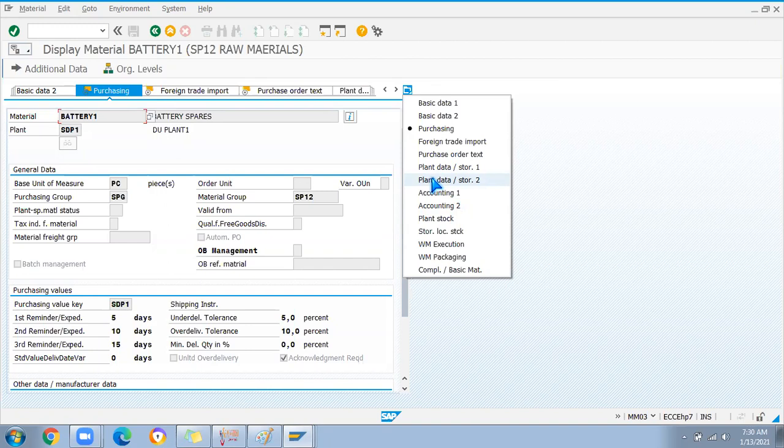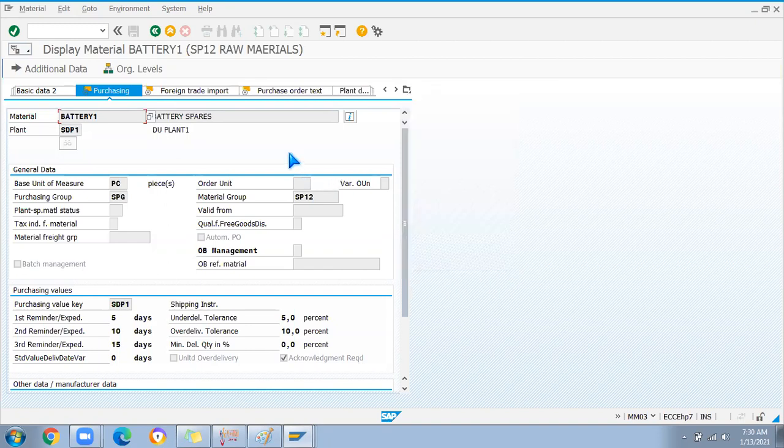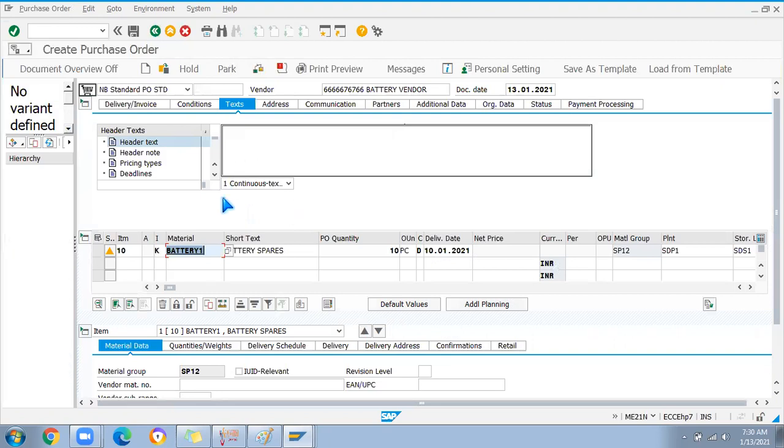So I'm taking one person's help to create some data related to MRP. At that time I will show you how to generate consignment PR automatically. Today we are going to do it manually, the manual creation of this consignment PO.